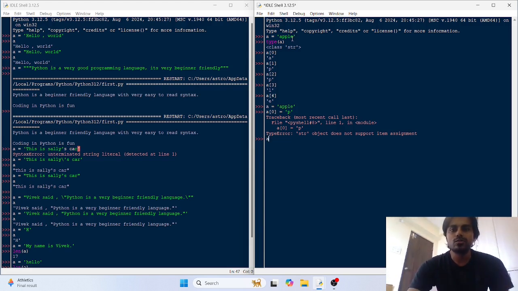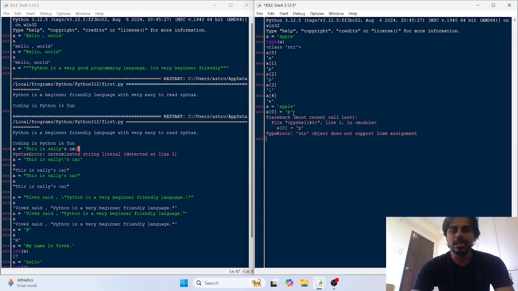If you take from the last, suppose you want to access the element from the last, Python gives you an intuitive way to do that. It has negative indexing as well. For the last element it has a -1 index.